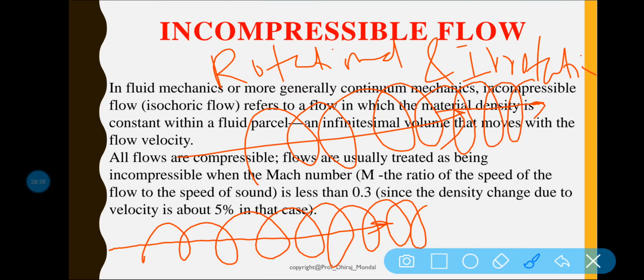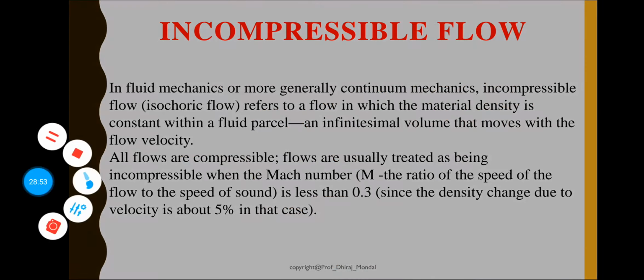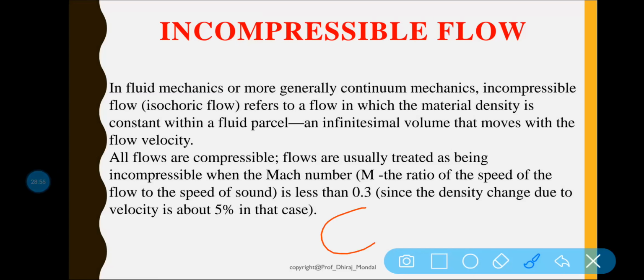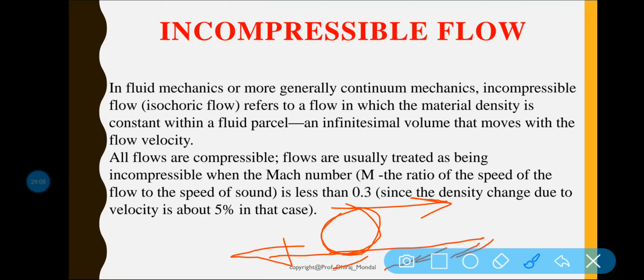And if the fluid particles, while flowing along a streamline, do not rotate about their own axis, that type of flow is called irrotational flow. You know why this rotation is occurring? Let us consider this is a fluid surface, a plate, and the fluid particle on this plate. Some shear stress will be generated because of the viscosity.